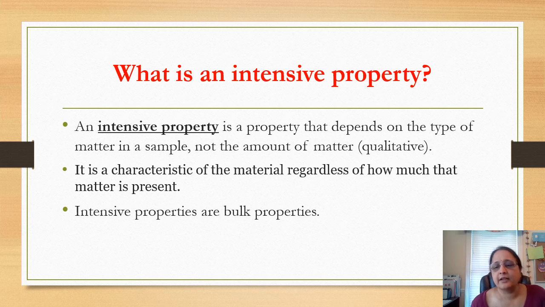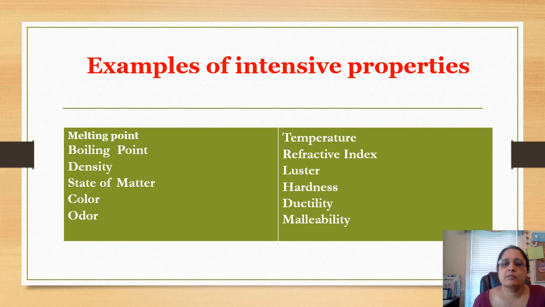That means they don't depend on the amount of the matter. Some examples of intensive properties are melting and boiling point, density of the substance, state of matter, color, temperature, luster, hardness, ductility, malleability.